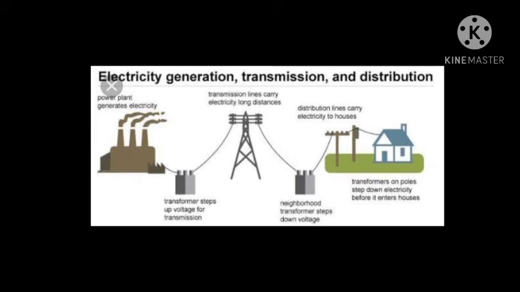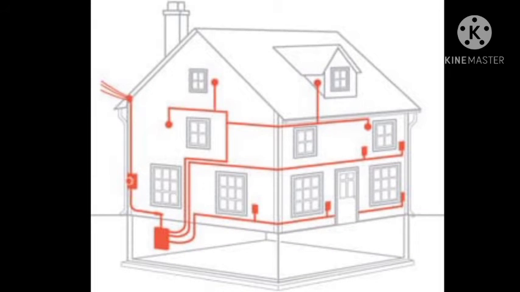What is the function of that meter? That electric meter measures the consumption of electricity. Now from the mains board electricity is distributed to different rooms by means of electric wires. Understood?